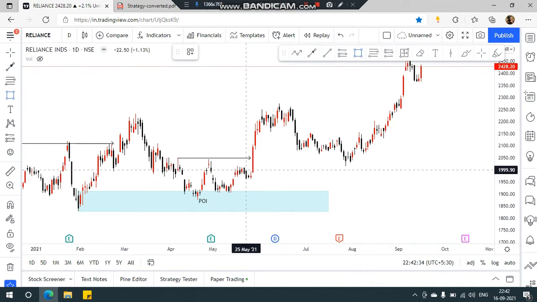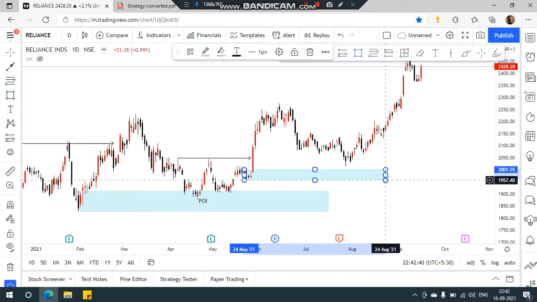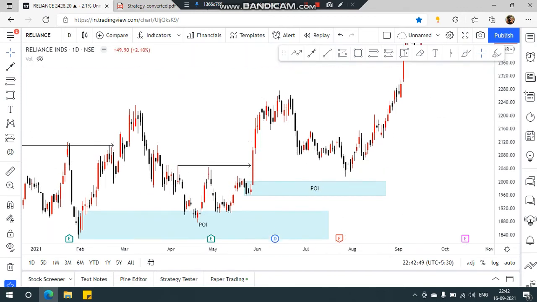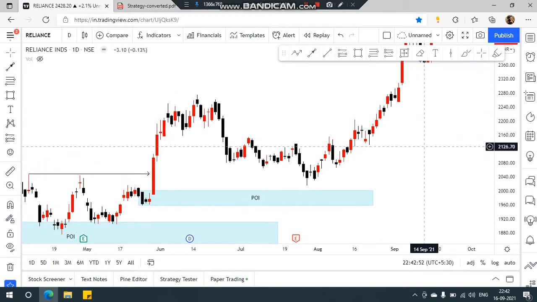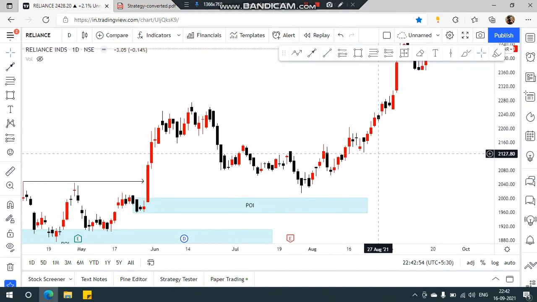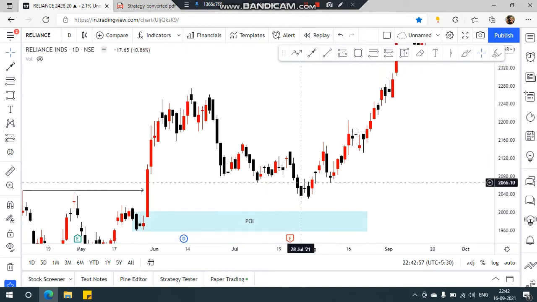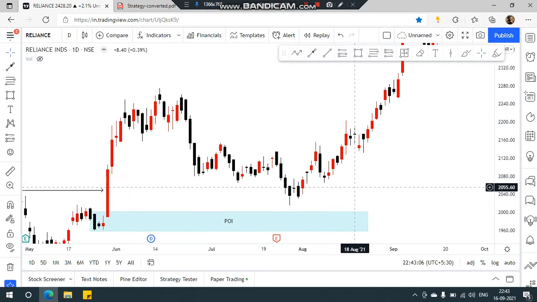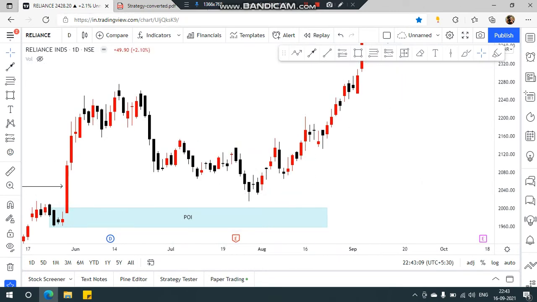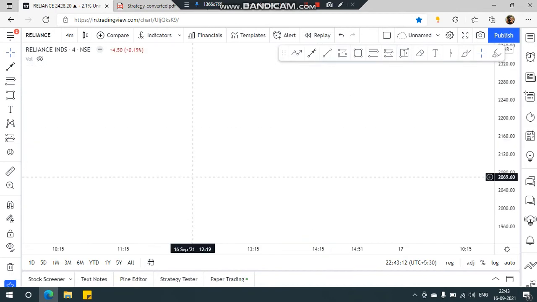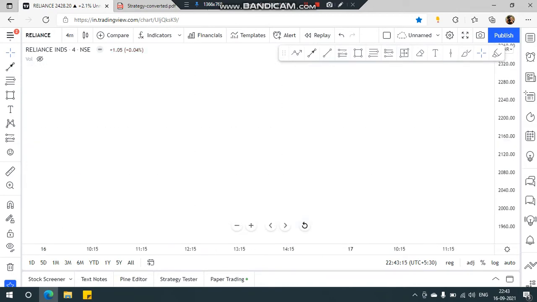Okay, I'm gonna be marking this large candle, and as you can see, the market did not reach our POI. Okay, so how can you take a trade if it happens something like that? Okay, so what you can actually see is when the market came to this region, we actually got a pin bar candle, which you can actually go for as a confirmation, or what you can actually do is wait for another breakout structure in a 4-hour time frame, or maybe 1 hour, and that depends upon you guys.